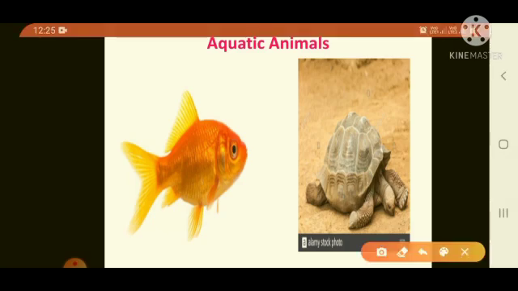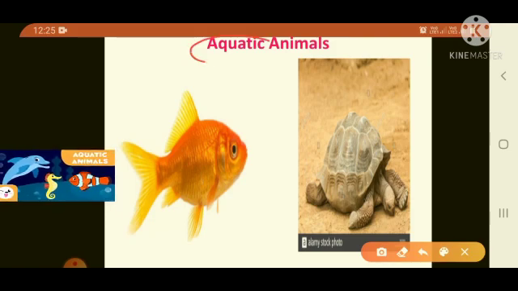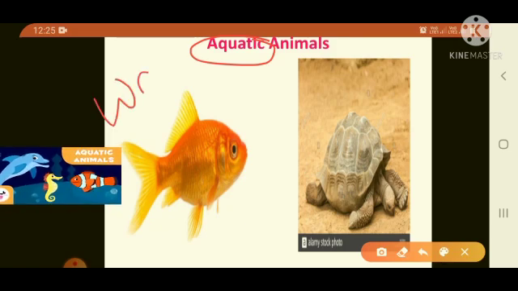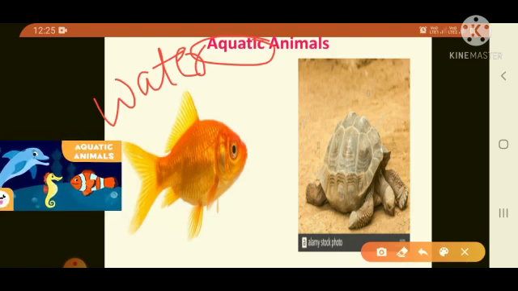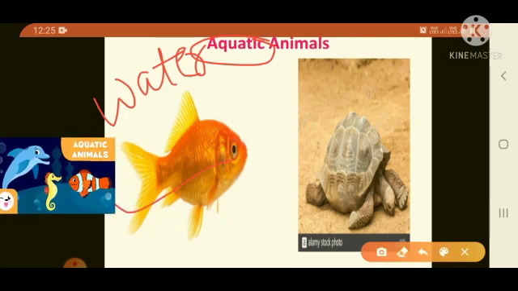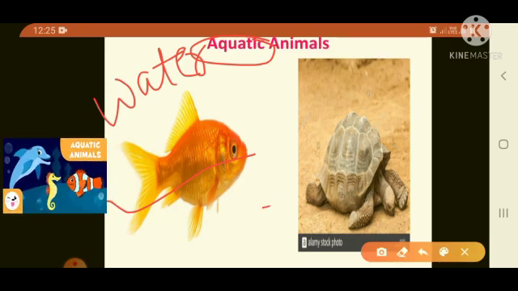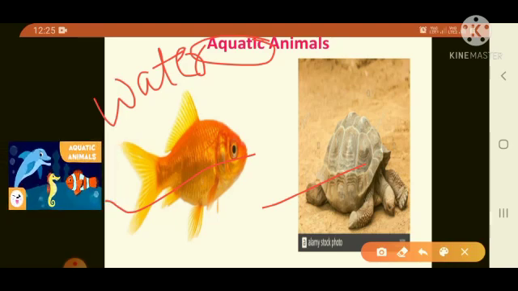Next is aquatic animals. Children, aquatic word means what? Aqua means water. Listen here children. Aqua means water. Animals that live in water are called aquatic animals. For example, fish, snakes, turtles, crabs, etc. are aquatic animals. Fishes have fins for swimming in water.